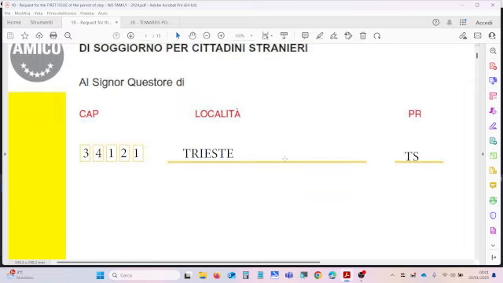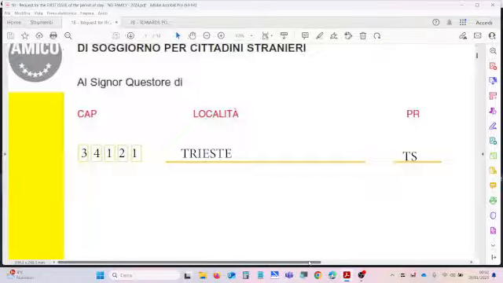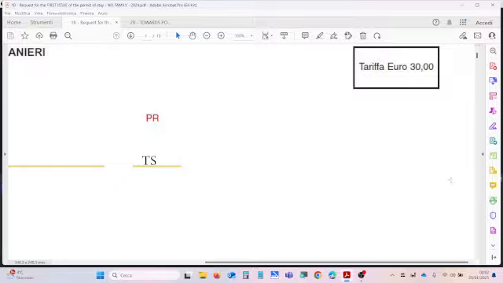This is the page of the envelope. Here you have to enter a few pieces of information, like the zip code that goes here under CAP, the name of the city where the questura is located in località, and the code of that city. In my case it is TS for Trieste. I wanted to show you that to send the envelope you will pay 30 euros.